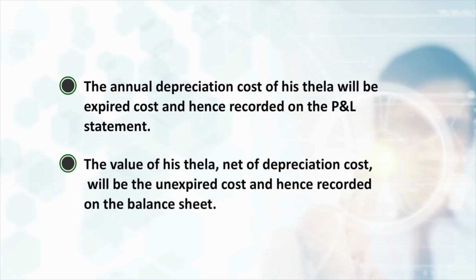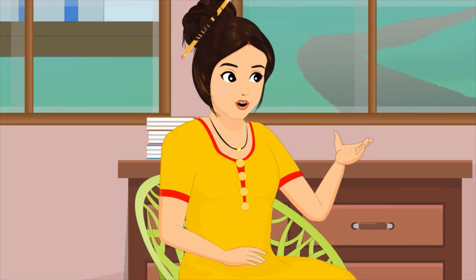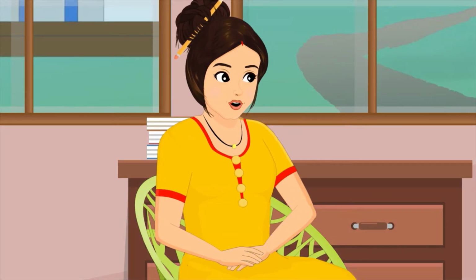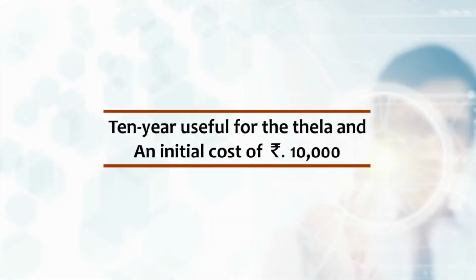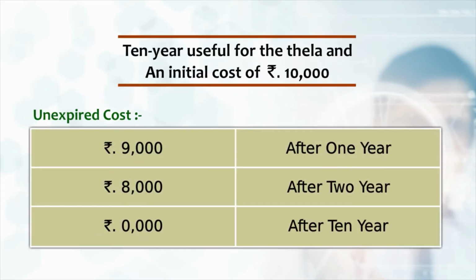The value of his thela net of depreciation cost will be the unexpired cost and hence recorded on the balance sheet. This unexpired cost of the thela will reduce by the annual depreciation cost every year on the balance sheet. If we assume a 10-year useful life for the thela and an initial cost of rupees 10,000, its unexpired cost will be rupees 9,000 after 1 year, rupees 8,000 after 2 years, and its unexpired cost will be 0 after 10 years.